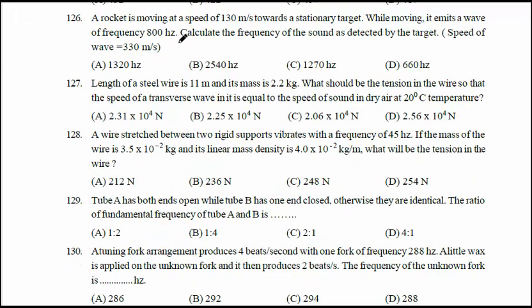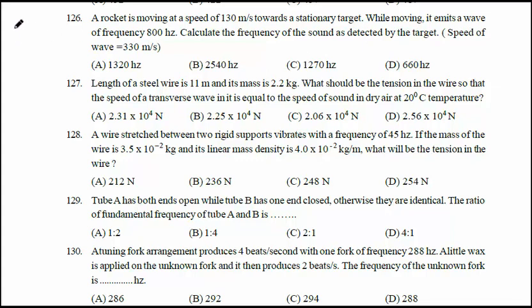Question number 126. I will read the question first. A rocket is moving with a speed of 130 meters per second towards a stationary target. While moving, it emits a wave of frequency 800 Hz. Calculate the frequency of sound as detected by the target.